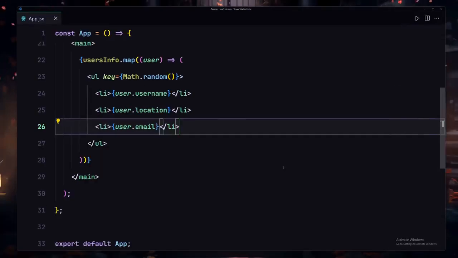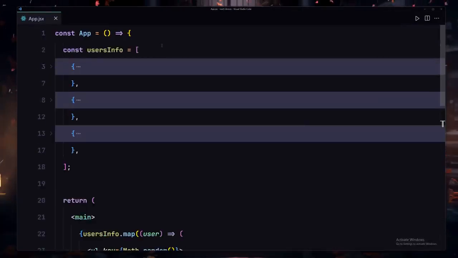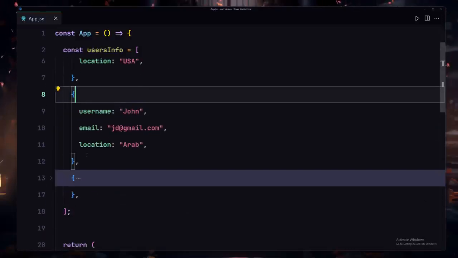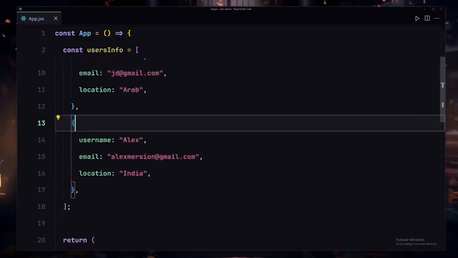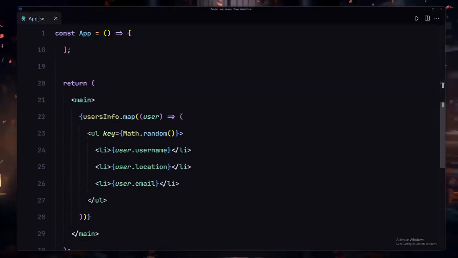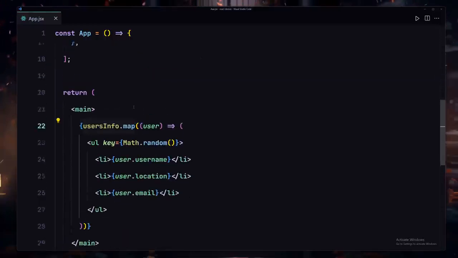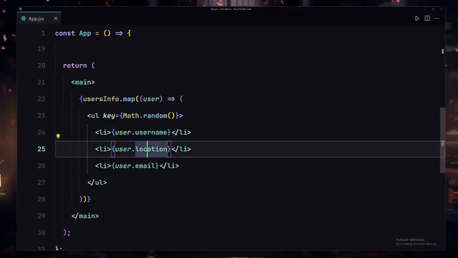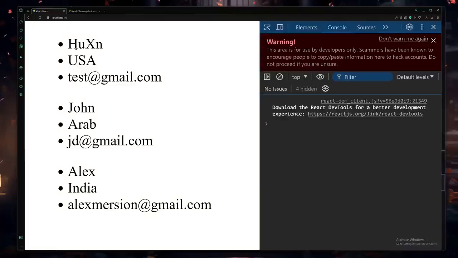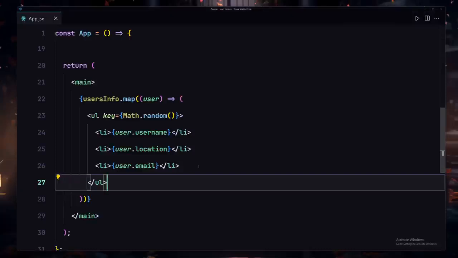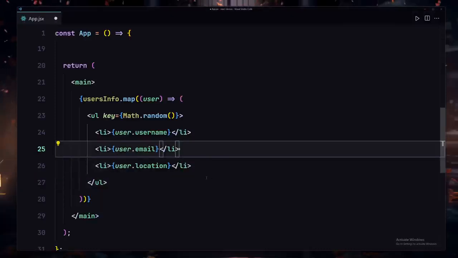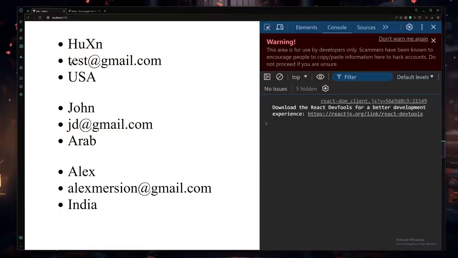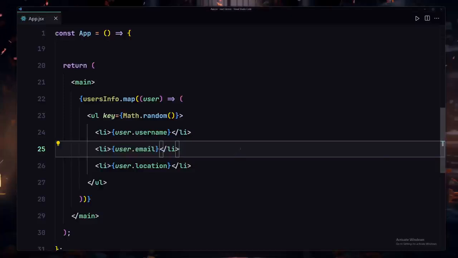Now let me go back, and this is how our entire code looks. First of all, we have our array. Inside this array we have our objects, and inside these objects we have our username, email, and also the location. And now we are iterating over each item inside this array, and we are now rendering the username, location, and also the email. And here you can see we are now getting the username, location, and also the email. So we can also change that to the username, email, and then location. And now it's going to give us the same result right here, which is amazing.